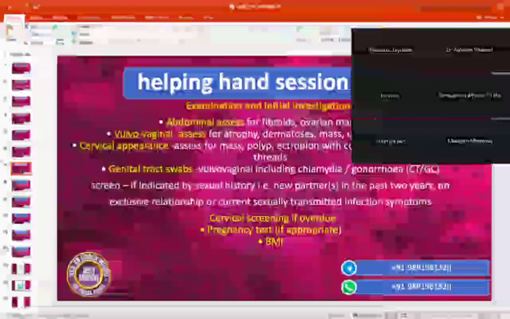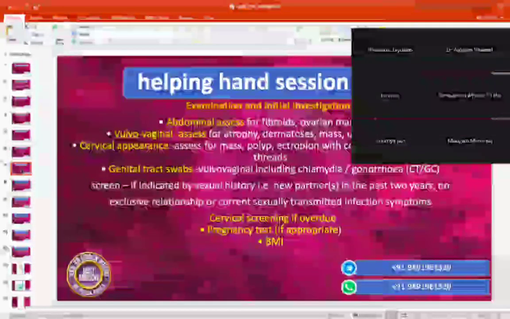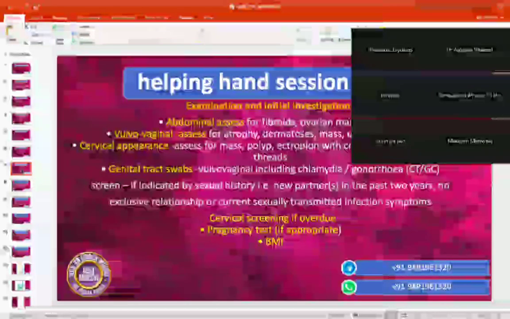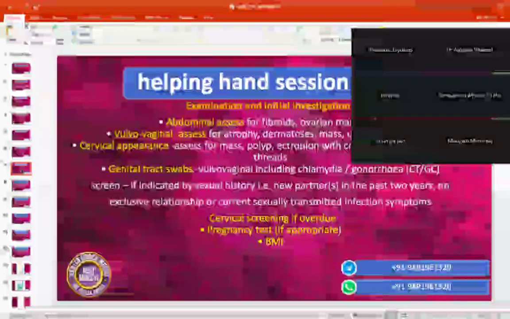Then the second one was if there were two minor risk factors, prolonged and excessive bleeding, heavy menstrual bleeding. Irrespective of the duration, we have to go for urgent TVS.